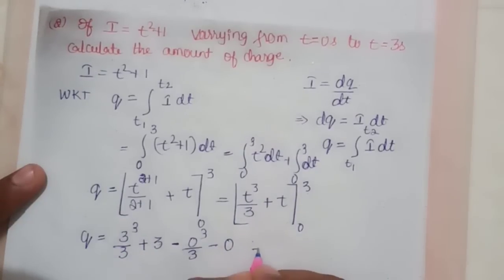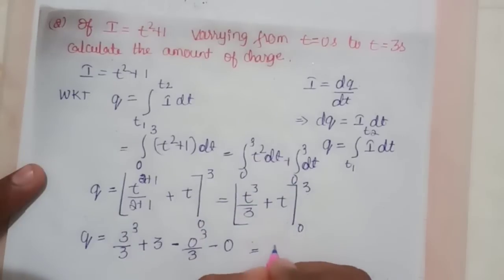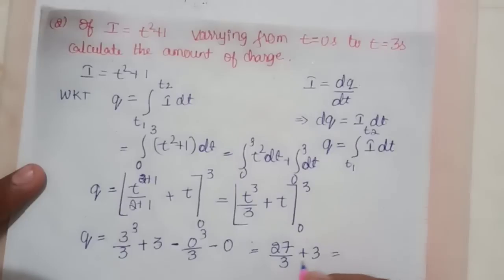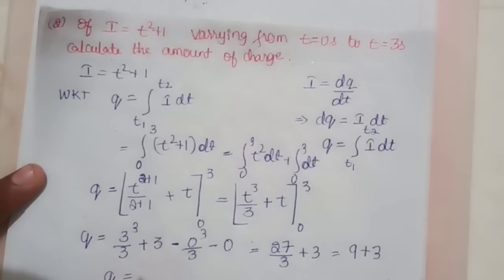Now you can solve here. 3 cube is 3 into 3 is 9, 9 into 3 is 27. 27 divided by 3 plus 3. 27 by 3 is 9, plus 3. Therefore the answer is q is equal to 9 plus 3, which is 12 coulomb. This will be the answer.